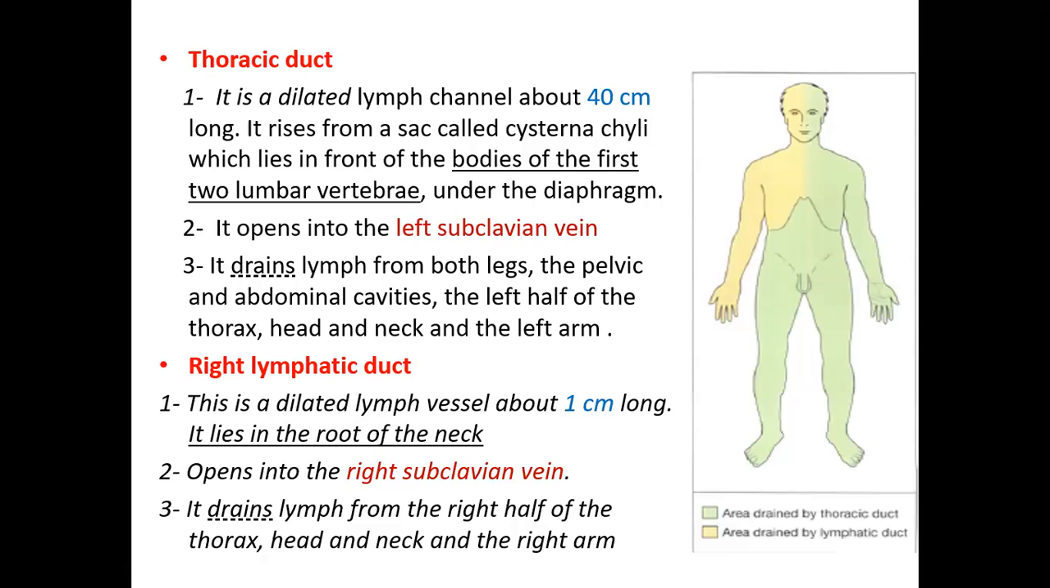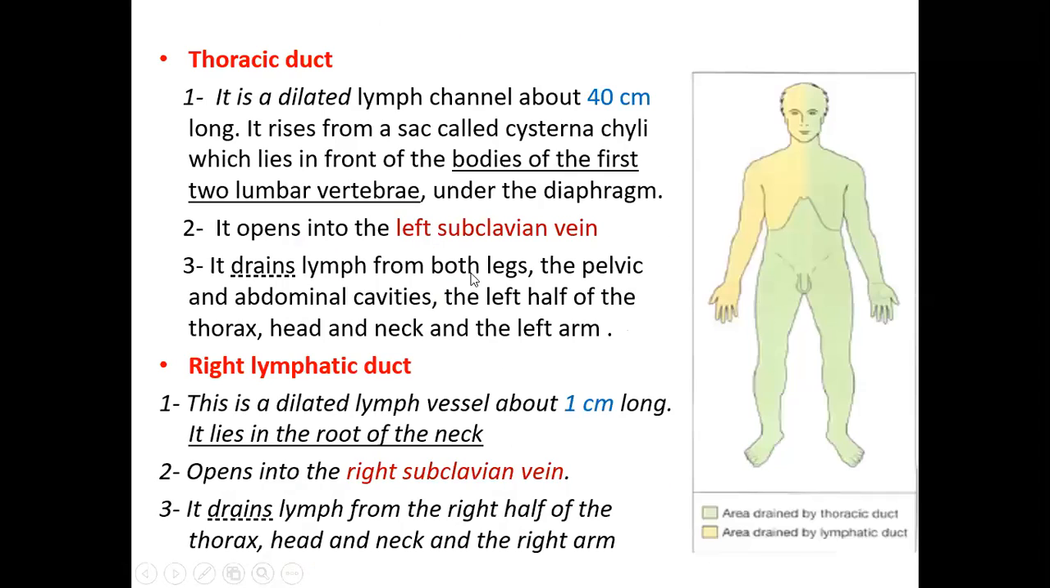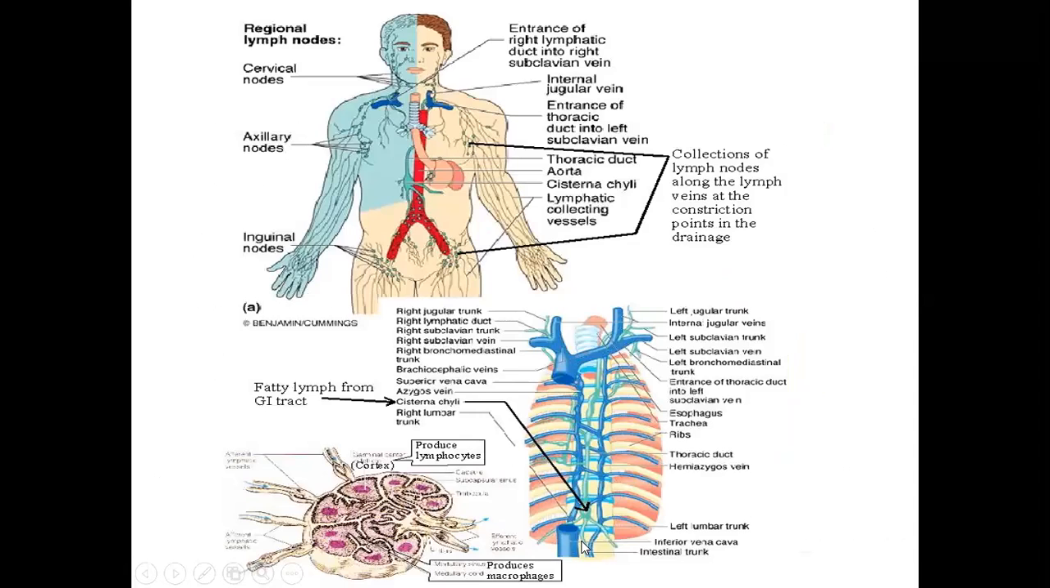The thoracic duct is a dilated lymph channel about 40 centimeters long. If you measure from beginning to end, it is a long lymphatic vessel, almost 40 centimeters. It rises from a sac called the cisterna chyli. So it begins from the abdomen like a bag. That's why it is called cisterna chyli. Cistern means bag-like. Chyli, because especially from the abdomen the lymph will be having chyle. Chyle is nothing but the fat within the lymph, which gives the milky appearance.